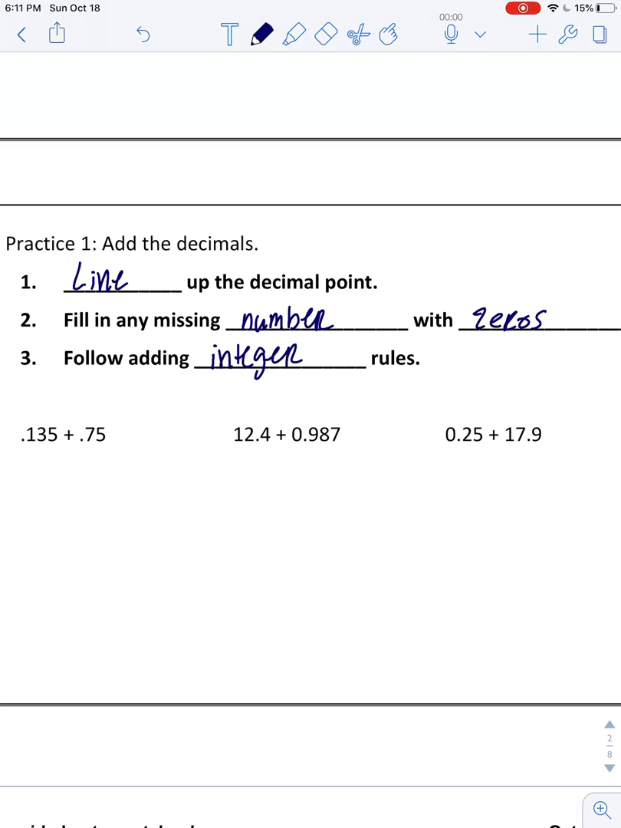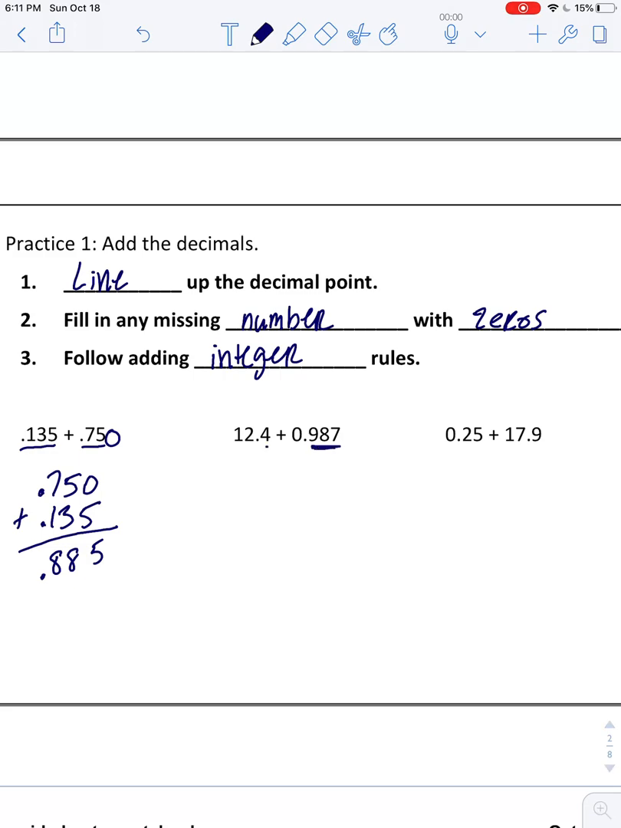All right, let's take a look. We got 0.135 plus 0.75. There's 3 numbers after the decimal, only 2 numbers after the decimal, so I'm going to add a 0 to make it even. 0.750 is your bigger number. 0.135 is your smaller number. You could add, 0.885.